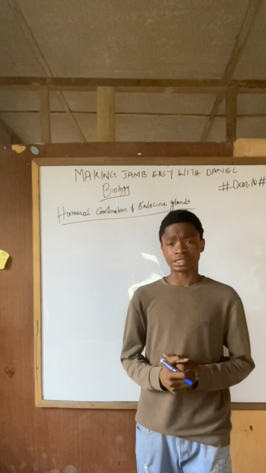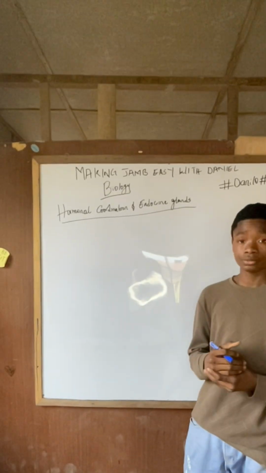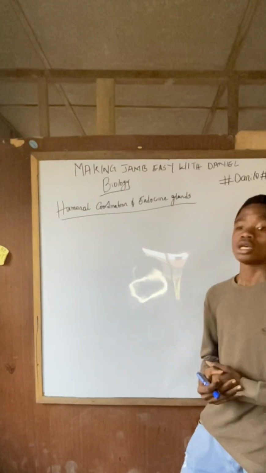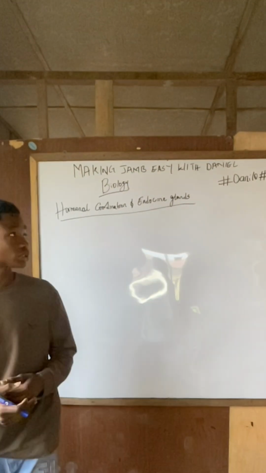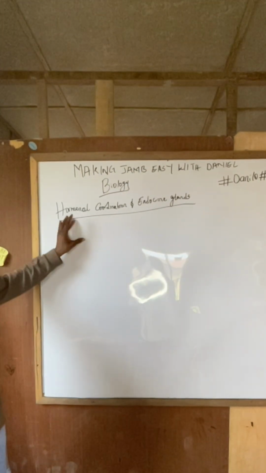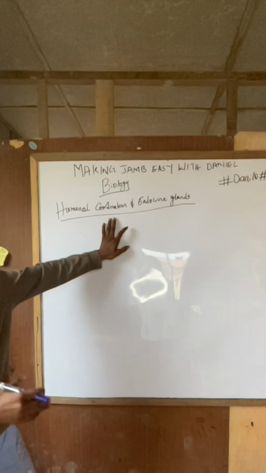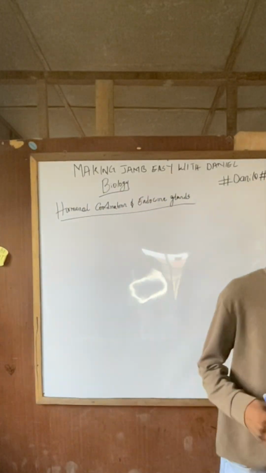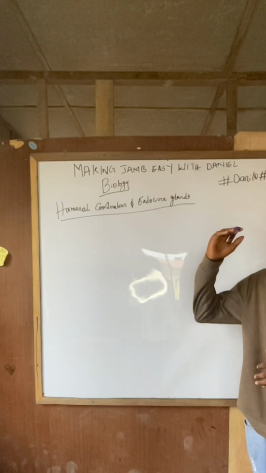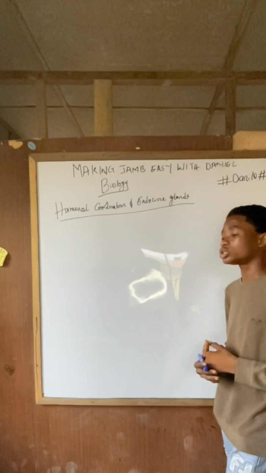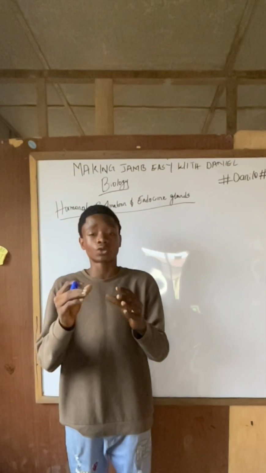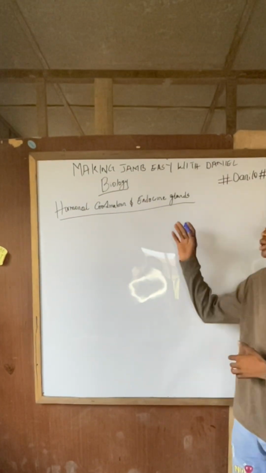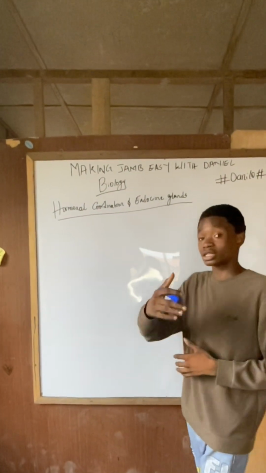In this video lesson, I'll be taking biology, hormonal coordination and endocrine glands. First thing first, you have to understand the meaning of hormonal coordination. You also have to understand the meaning of endocrine glands. Looking at endocrine glands, it's tracing us back to a system, because if you notice in biology, we start the classification from cells to tissues to organs to systems, and we have the endocrine system, which we know as endocrine glands.